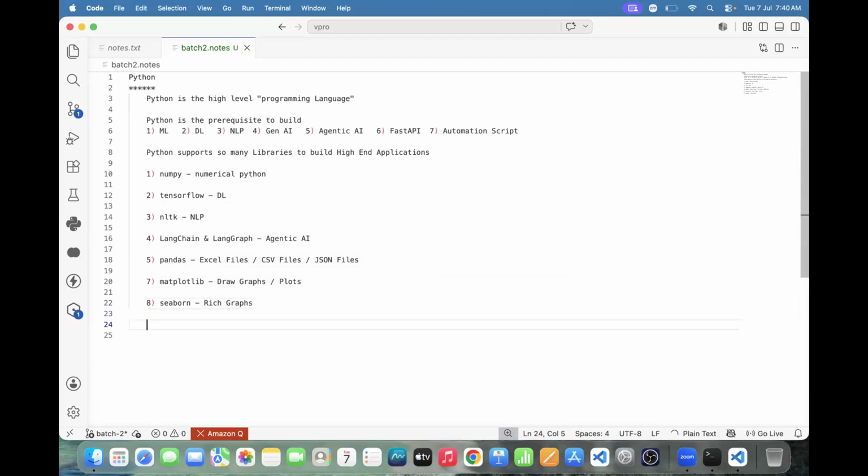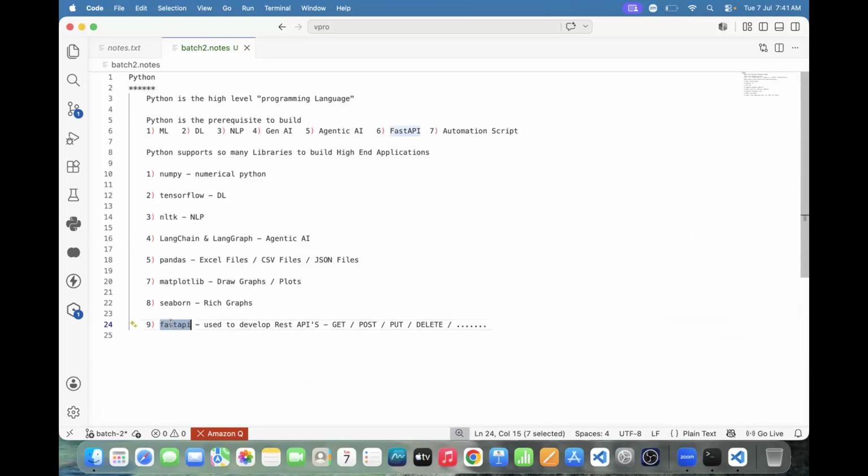And one more thing, here we have one more library, and that library we call FastAPI. Why FastAPI? Used to develop REST APIs. You know REST APIs? REST APIs means GET request, POST request, PUT request, DELETE request, like this also. So many things are there, and that we call FastAPI.